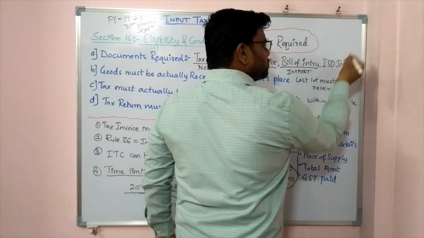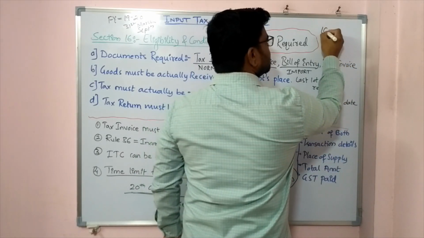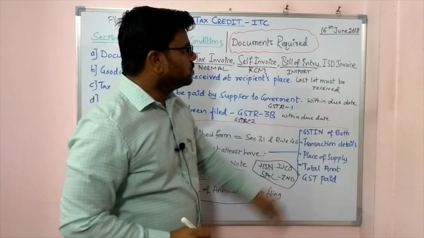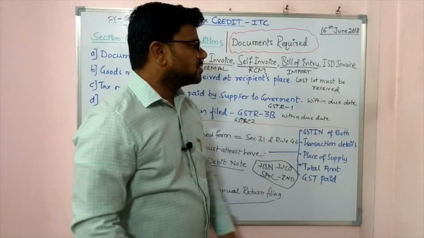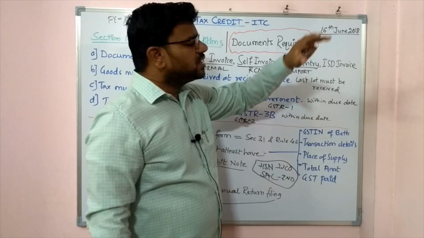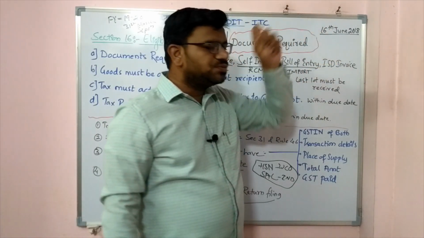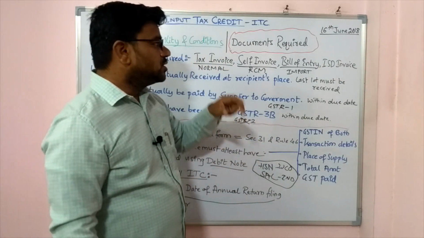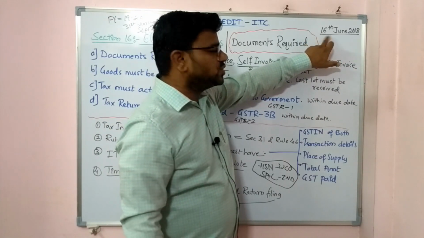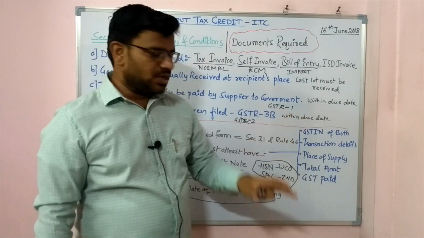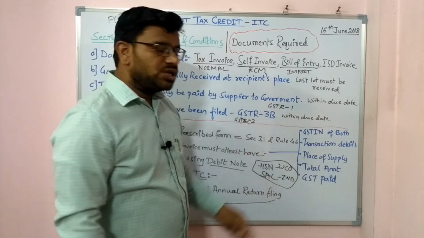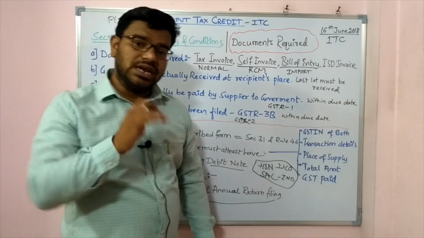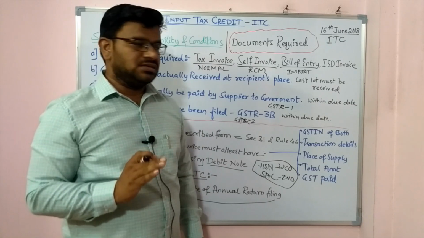I have gone into a transaction, and the date is 16th June 2018. Now I want ITC on this. While getting the ITC, in the immediately next month, that is July, you are filing a return called GSTR 3B. If you are the recipient, you have to give those details: that on 16th June you have purchased these many goods. These many details are required. Then only can you claim ITC. I am not saying about utilization. Claim ITC. Avail ITC.